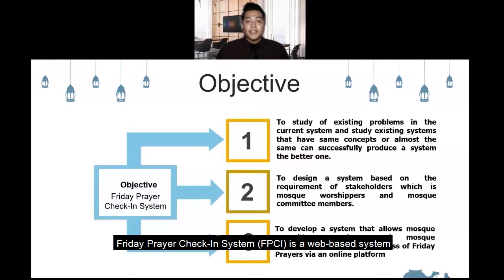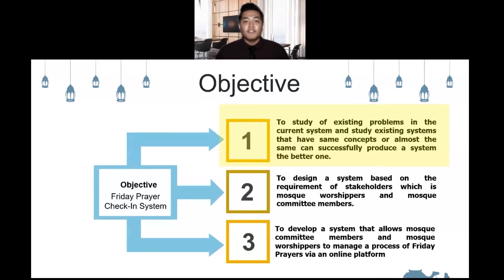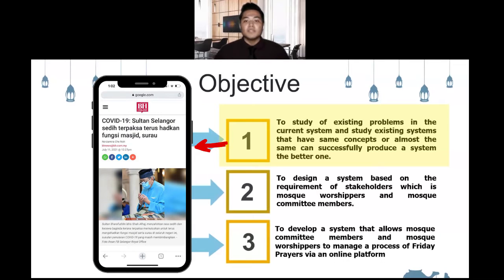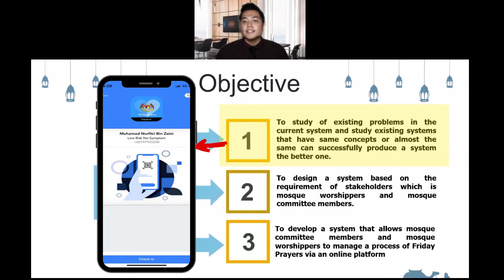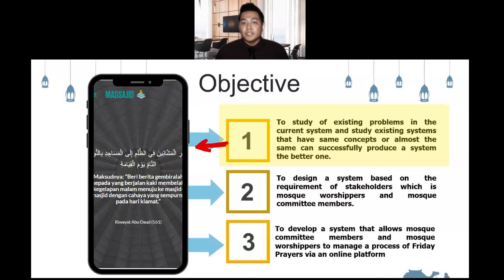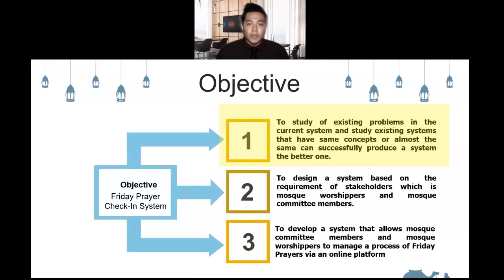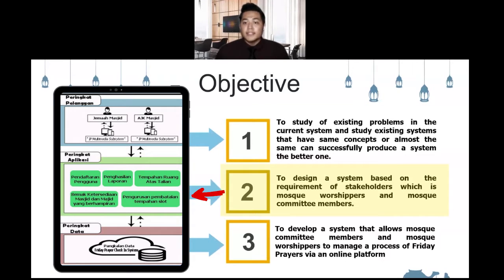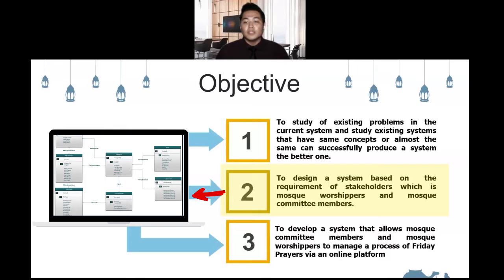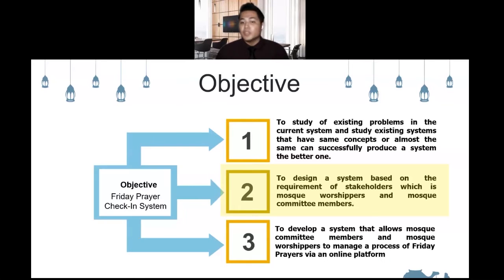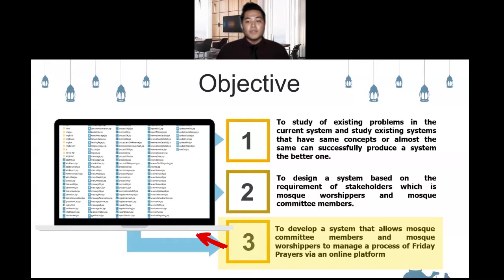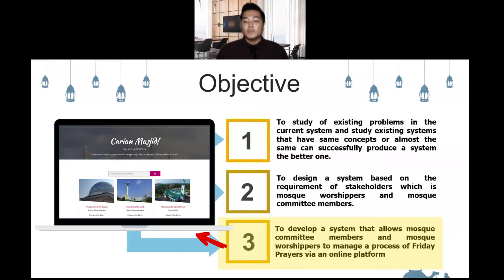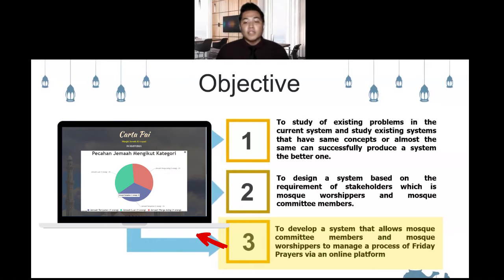The Friday prayer check-in system, or FPCI, is a web-based system. Development of FPCI is based on three main objectives. First, to study existing problems in the current system and study existing systems that have the same or almost the same concept, so as to successfully produce a better system. Second, to design a system based on the requirements of the stakeholders, which are the mosque worshippers and the mosque committee members. Third, to develop a system that allows the mosque committee members and the mosque worshippers to manage the process of Friday prayers via an online platform.